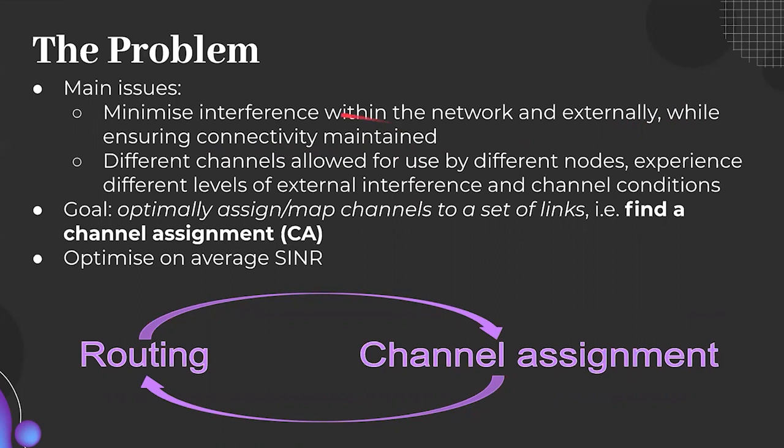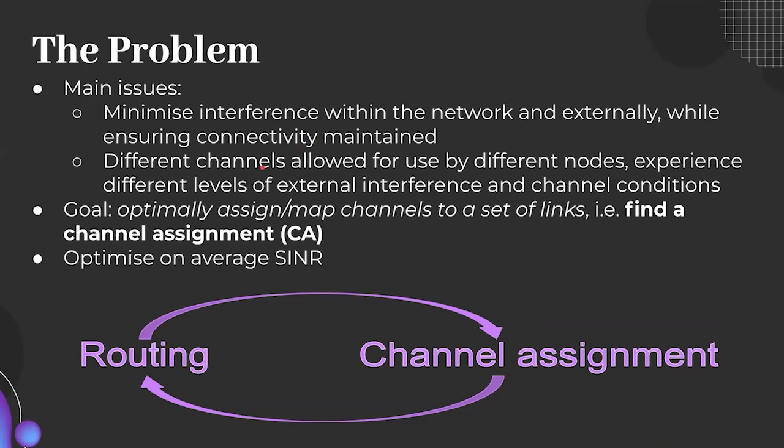On the one hand, to minimize interference, we may model the network as a graph and map this to a conflict graph, and then simply minimize the number of conflicts. But in this way, we would not ensure that connectivity is maintained. And so we have to identify links and make sure that connectivity is still maintained on those links. Also, different channels are allowed for use by different nodes. They experience different levels of external interference and different channel conditions.